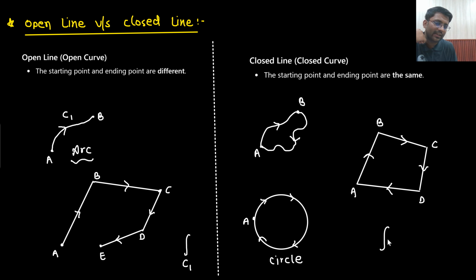If I ask you to calculate the closed line integral, it will be shown by this integral sign with a closed curve. Closed line integral means you are moving along the curve C1, the curve C2, but you are coming back to the same point. You are going from A to B, B to C, C to D, D to A. So this is how closed line integral is shown. This is how open line integral is shown.